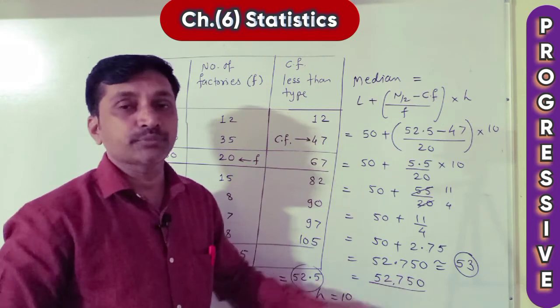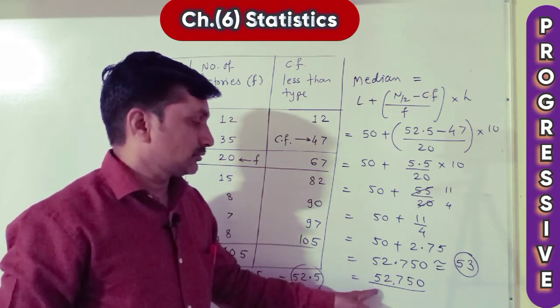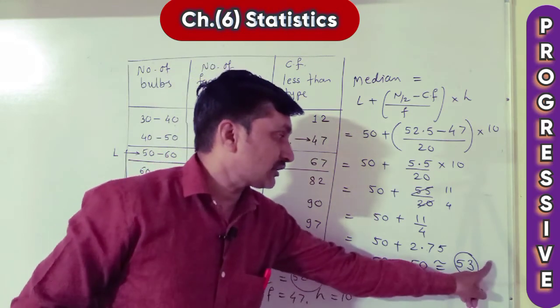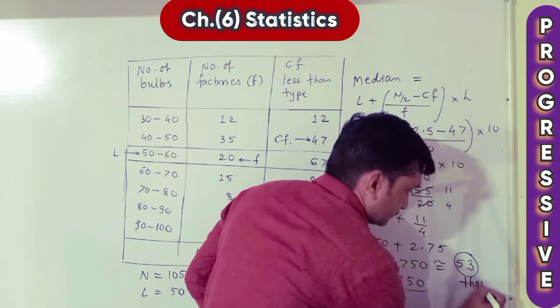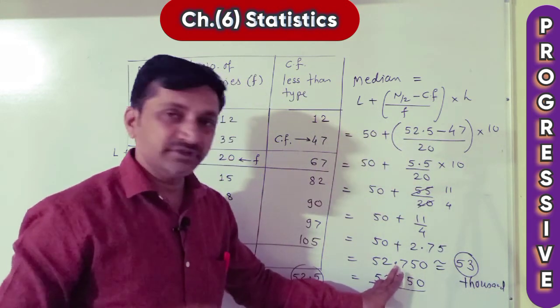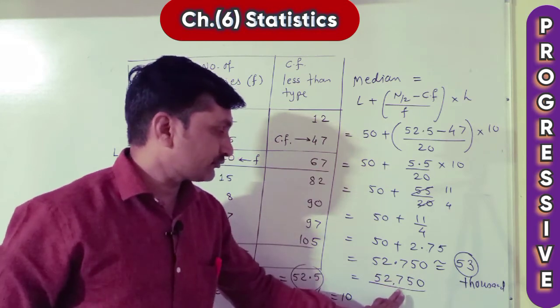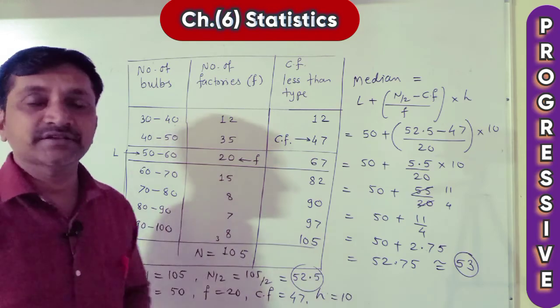That is the median of the data, production of electric lamps in thousands. If you write 53, write 1000 in front of that, or otherwise take out the decimal point and write 52,750. This practice set is completed.